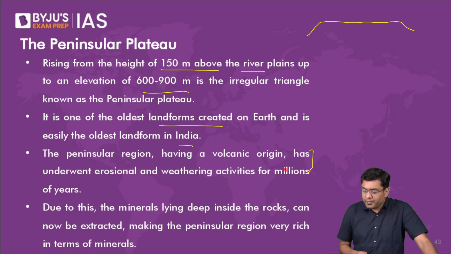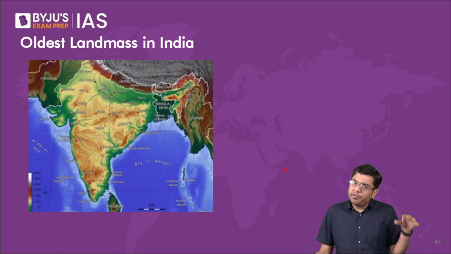Now, I want you to listen to the next part as a kind of a story, but obviously not a kind of a story where you sleep into it. And that will tell you about the entire formation of the region of the Peninsular Plateau. So, before that, when you observe the world around you, when you observe the physical map, you observe the various continents such as Africa, North America, South America, Antarctica, Asia, Europe.